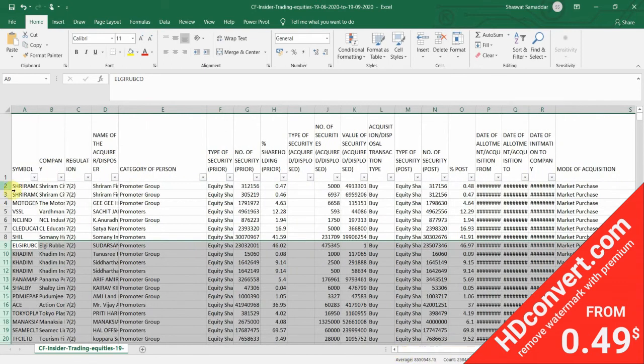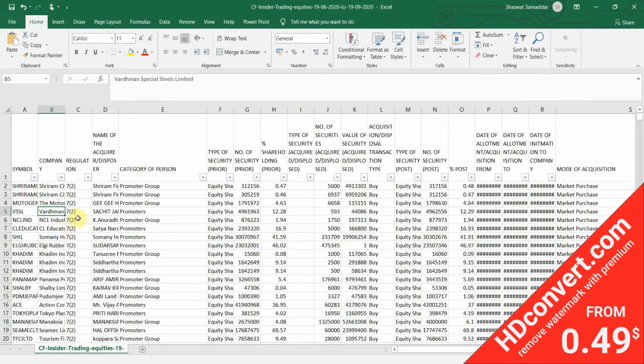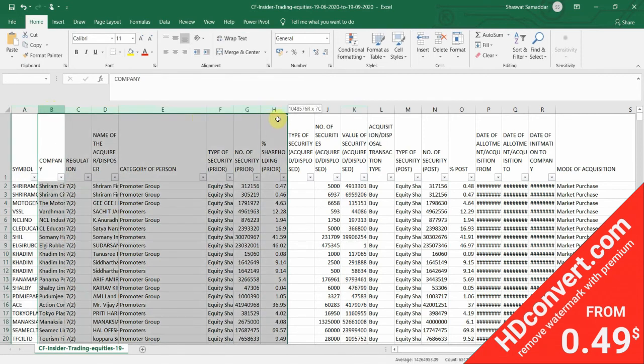Once that is done, we have completed the major portion of our filtering. Next, we don't need all the columns. As you can see, there are 9-10 columns in the spreadsheet, and we don't need all of them. We just want the symbol name and the value of securities acquired/disposed. Why am I doing that? Because the aim of our analysis is to study the flow of money. The flow of money means the value of security. So we just want the symbols and the value of securities column. All other columns we don't need, so we'll just go and delete them.